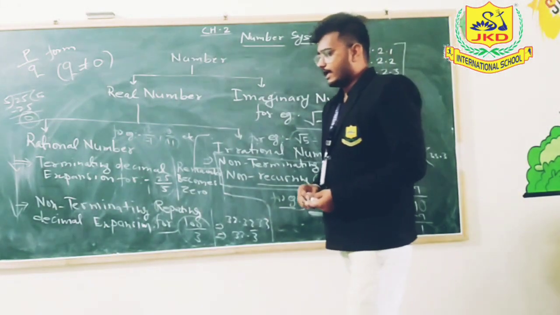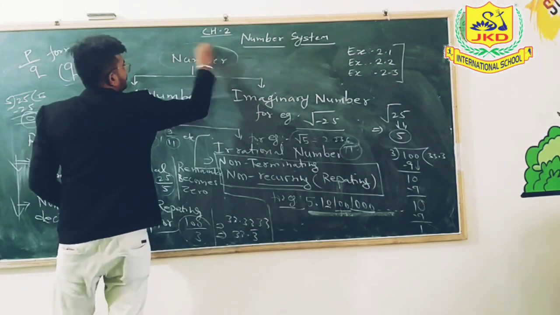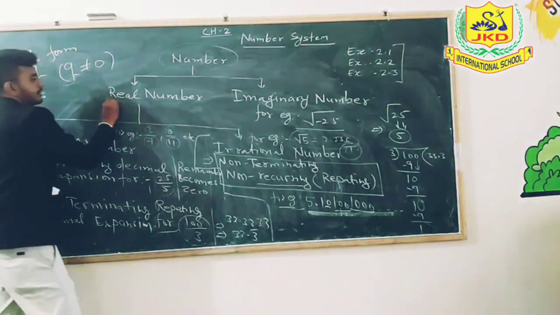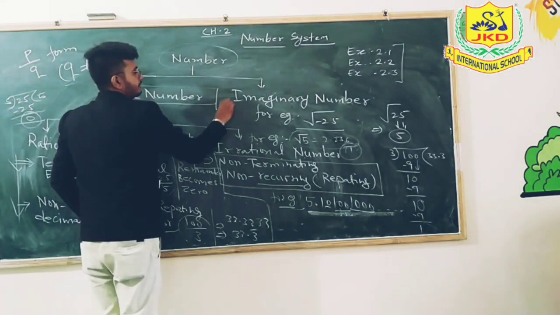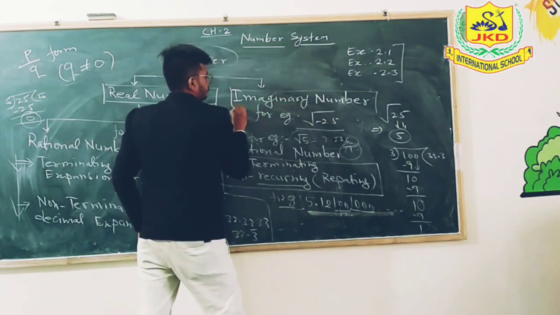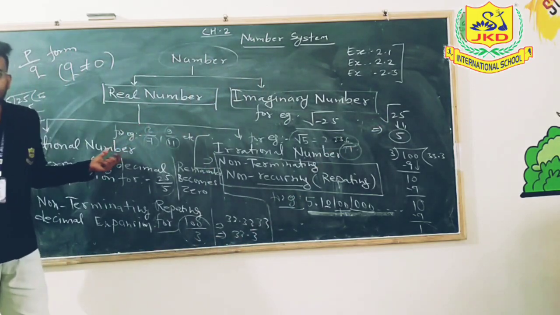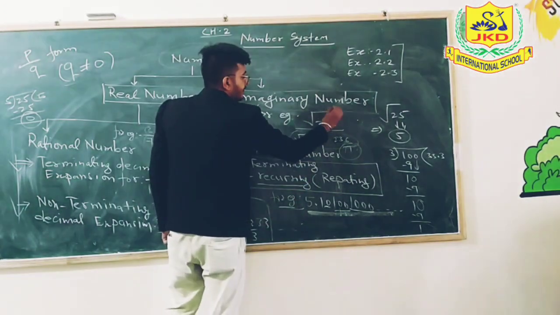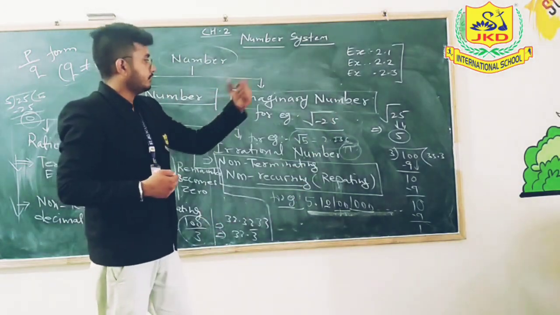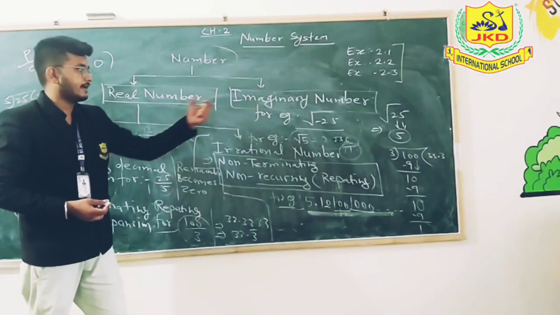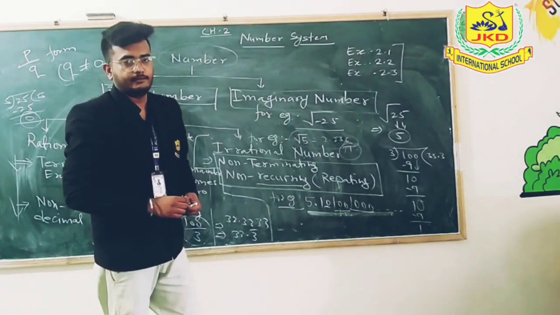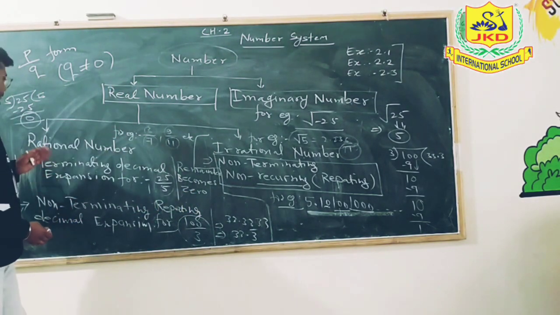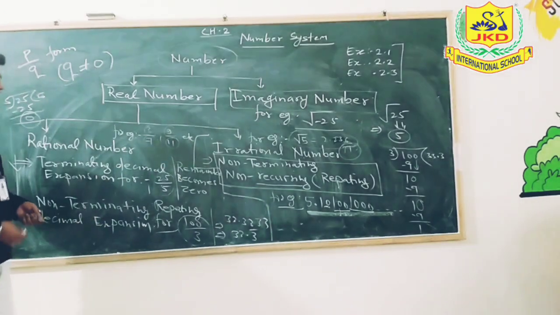I will explain again about that number. Numbers are classified into two parts: first is real numbers and second is imaginary numbers. So real numbers are positive numbers and imaginary numbers are negative numbers. Negative numbers means if any number comes with a root and with a negative sign, that number is an imaginary number.